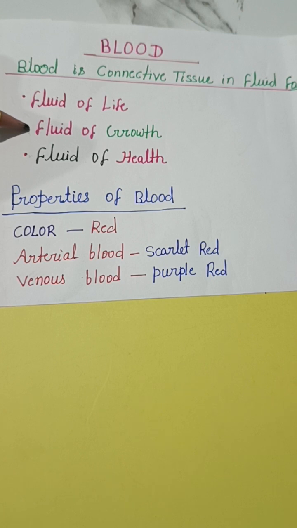Blood is called the fluid of growth because it carries nutritive substances from the digestive system and hormones from endocrine gland to all the tissues. Blood is also called the fluid of health because it protects our body against the disease and gets rid of the waste products and unwanted substances by transporting them to the excretory organ like kidneys.